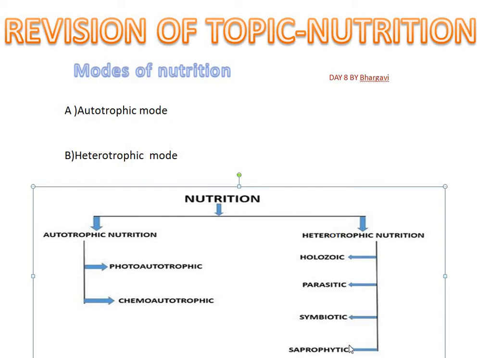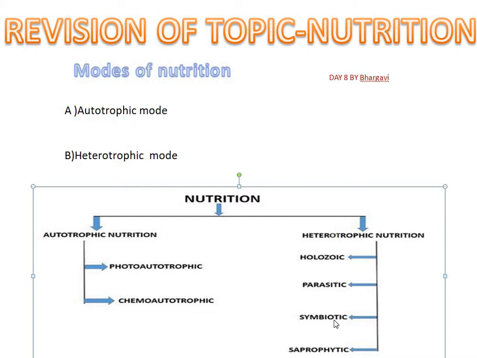The feeding of complex organic matter by the ingestion, followed by digestion, and then absorption. Then in the parasitic mode, organisms live outside or inside the body of other organisms and derive their nourishment from the host. So this mode of nutrition is called parasitic mode.